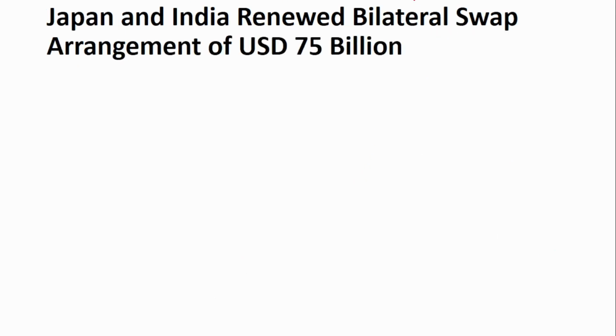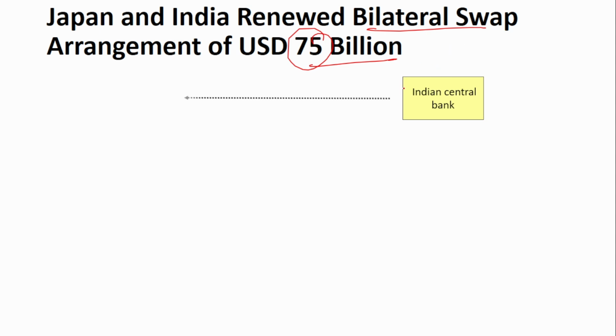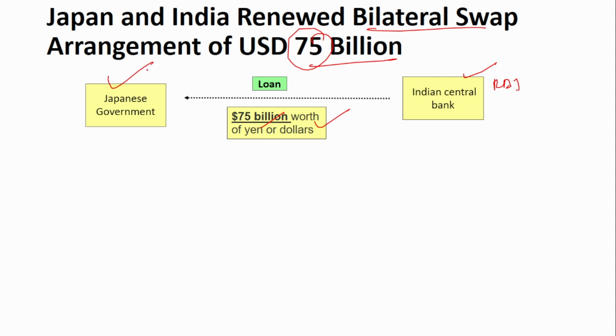The next news is about Japan and India. Japan and India have renewed the bilateral swap arrangement of $75 billion. This bilateral swap agreement had already been in existence. Now these two countries have renewed this arrangement. Because India and Japan have this bilateral arrangement, the Indian Central Bank, that is RBI, the Reserve Bank of India, can take 75 billion worth of yen or dollars as a loan from the Japanese government.